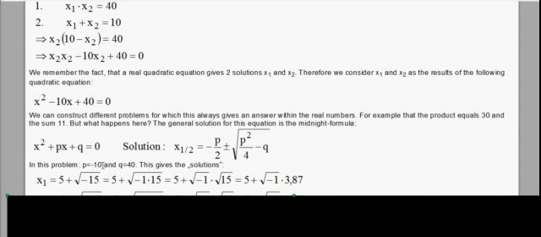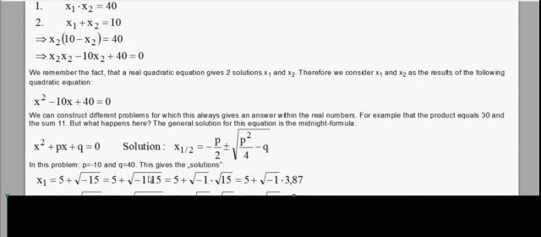And if we use the solution formula, we get the following answer. x1 equals, you can see, minus p over 2 is 5, plus the expression under the square root. And this gives minus 15. So we have as an answer x1 equals 5 plus the square root of minus 15. Now within the real numbers we would give up and say that there is no solution for this problem.